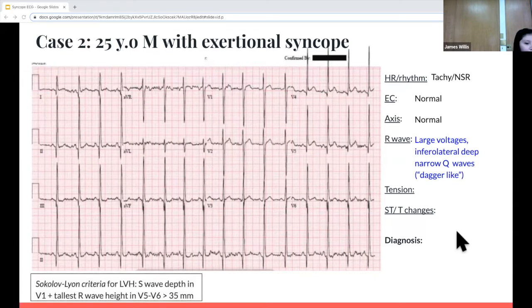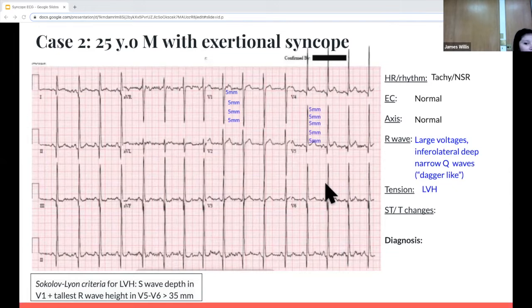So for left ventricular hypertrophy, if we look at the criteria for LVH, the Sokolow-Lyon criteria, the S wave depth in V1 plus the highest R wave in V5 or V6 must be greater than 35 millimeters. And if we count out each box of 5 millimeters, it is definitely more than 35.